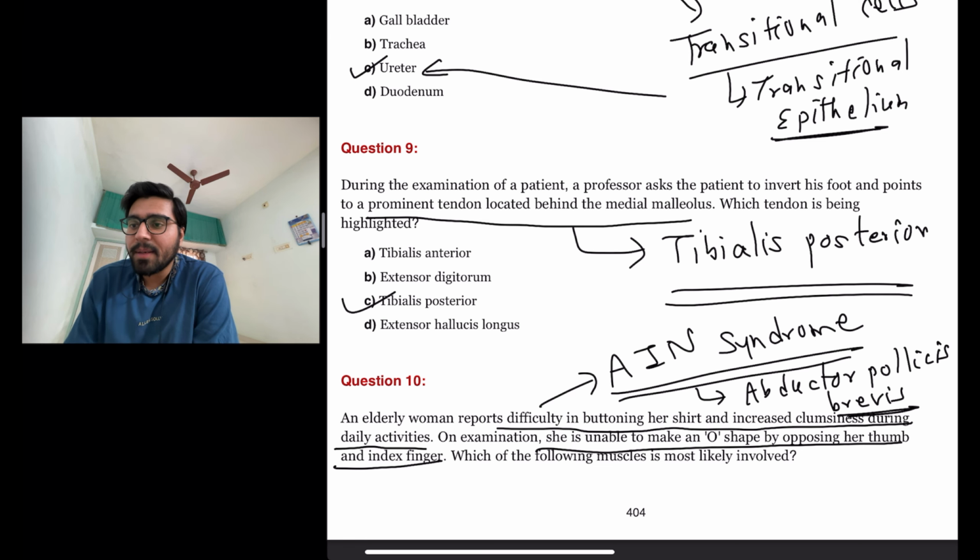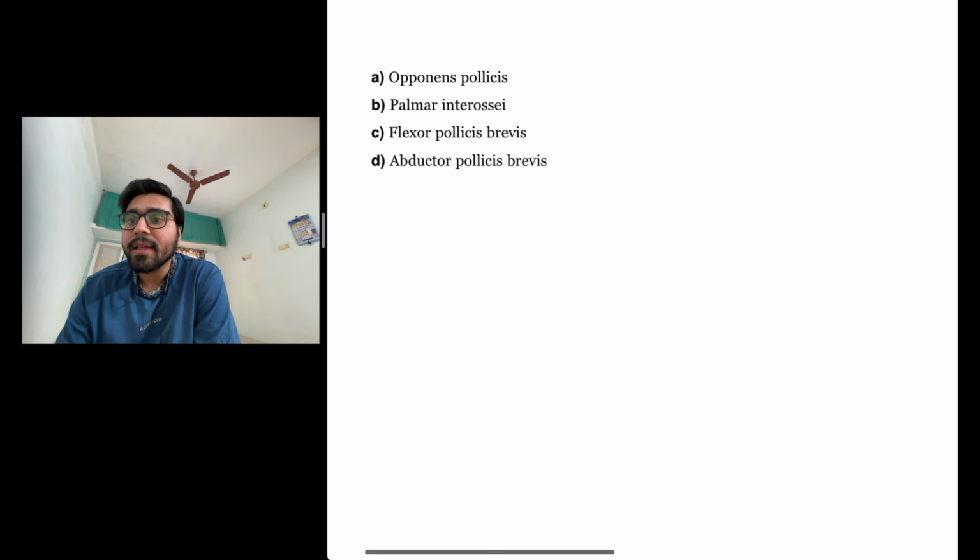The patient repeatedly reports the difficulty in buttoning her shirt, increased clumsiness in daily activities, unable to make O shape by opposing her thumb as well as index finger, and difficulty in fine motor skills like making an OK sign by opposing thumb and index finger. So these are mostly the symptoms of defect at the supply by anterior interosseous nerve, that is known as anterior interosseous nerve syndrome, and the muscle supplied by anterior interosseous nerve is abductor pollicis brevis. So the muscle likely to be involved in this is D, abductor pollicis brevis.